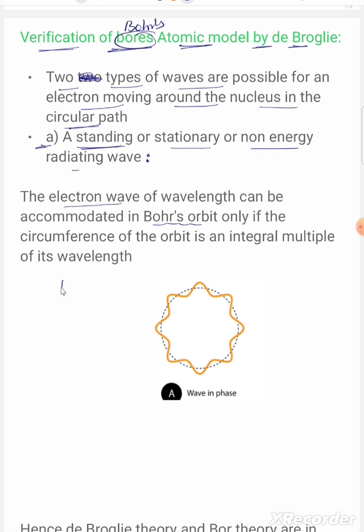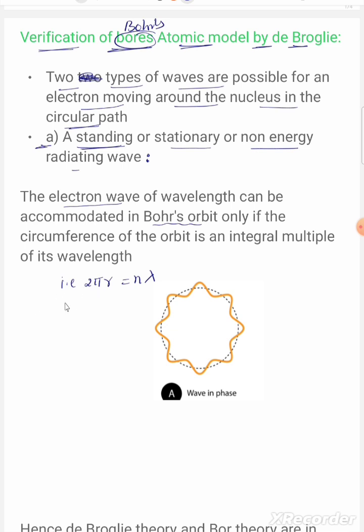The circumference is 2 pi r, which equals an integral multiple of its wavelength. This is one relation: 2 pi r equals n lambda.